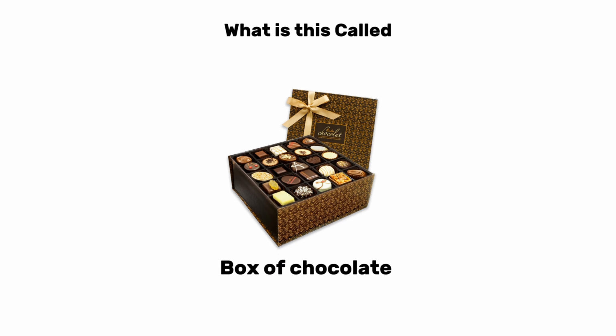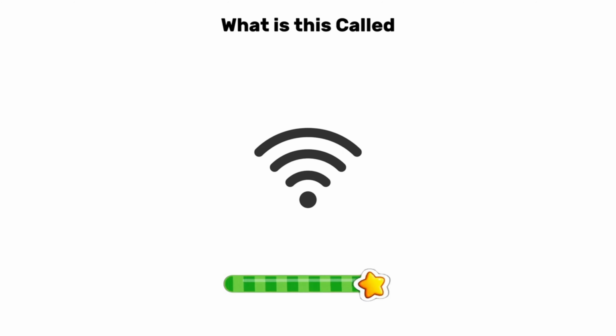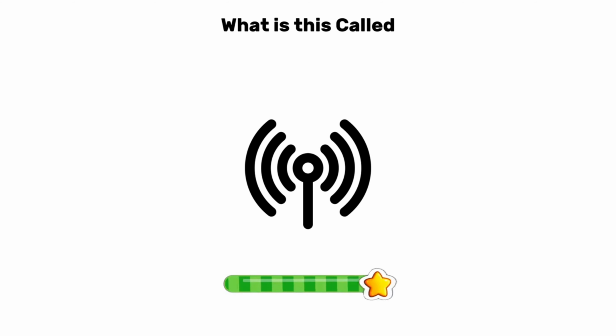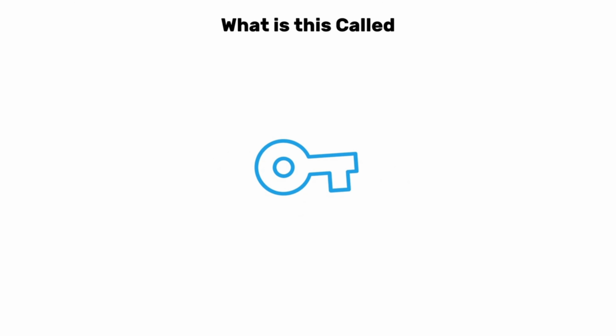Box of chocolate. What is this called in English? Bluetooth. What is this called in English? Wi-Fi. What is this called in English? Hotspot. What is this called in English? Single bars. What is this called in English?